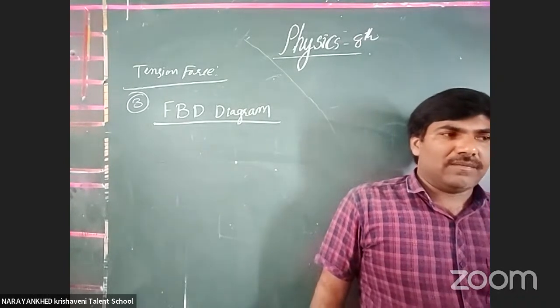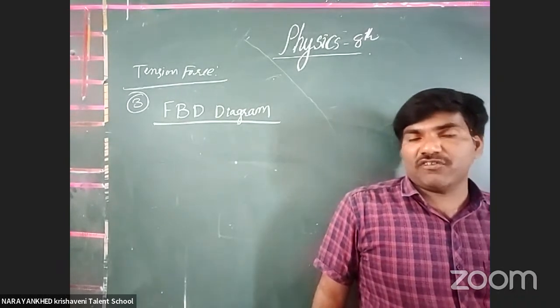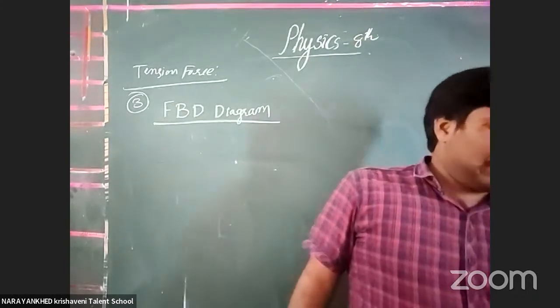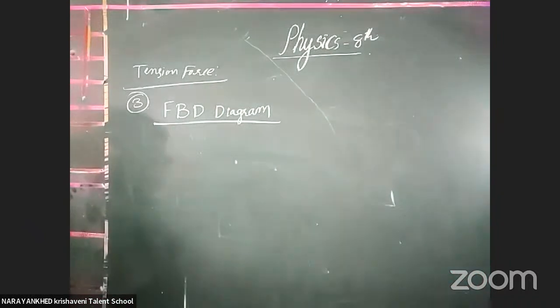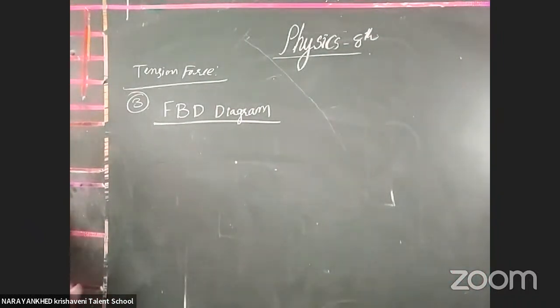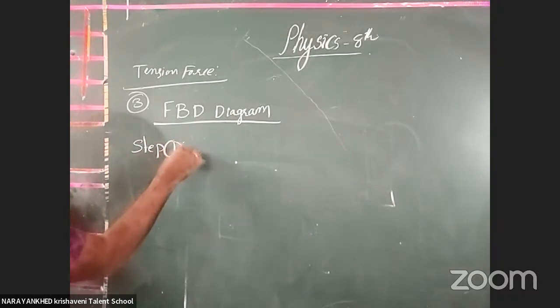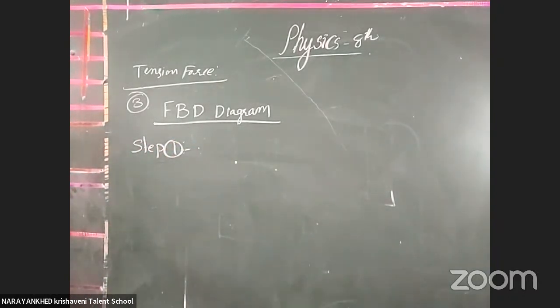Okay, clear or not? Yes, these are the forces we mentioned in a free body diagram. Got it or not? Now, what are the steps we take for drawing a free body diagram? Step one: identify the object or system and isolate it from the other objects, and clearly specify its boundaries.